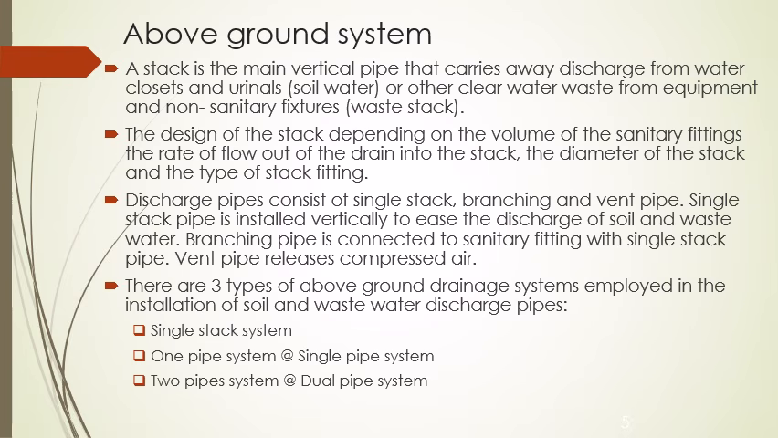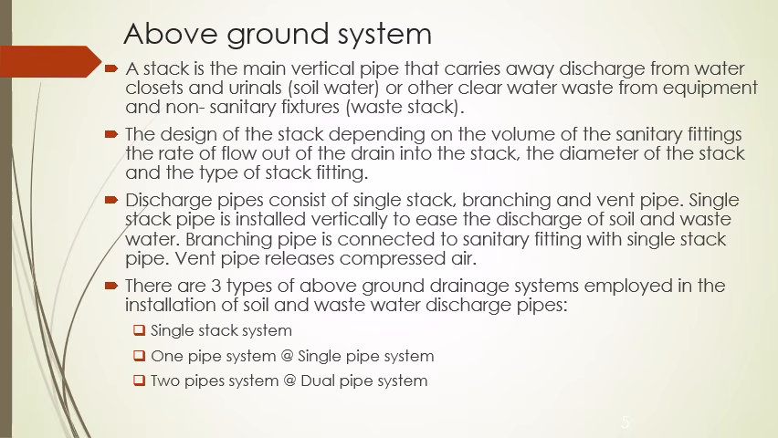The design of the stack depends on the volume of the sanitary fittings, the rate of the flow out of the drain into the stack and also the diameter of the stack and also the type of the stack fittings. So discharge pipes consist of the single stack, branching and the vent pipes. So single stack pipe is installed vertically to ease the discharge of the soil and the wastewater, and the branching pipe is connected to the sanitary fitting with a single stack pipe. So the vent pipe releases the compressed air in order to remove the waste.